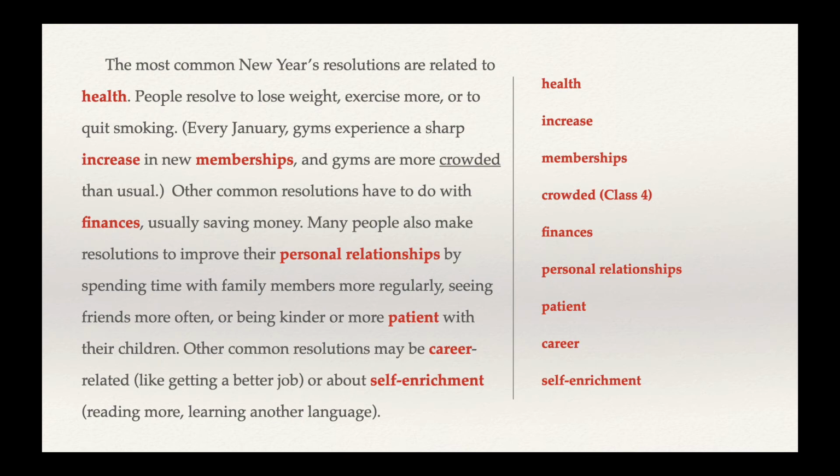Next, we have the word patient. In this sentence, we're talking about how we treat children. We want to be kinder or more patient. So patient is some kind of adjective that describes how we should behave with children. Then we have the word career, career related, and then the example of getting a job. So we can guess here that careers and jobs are closely related.